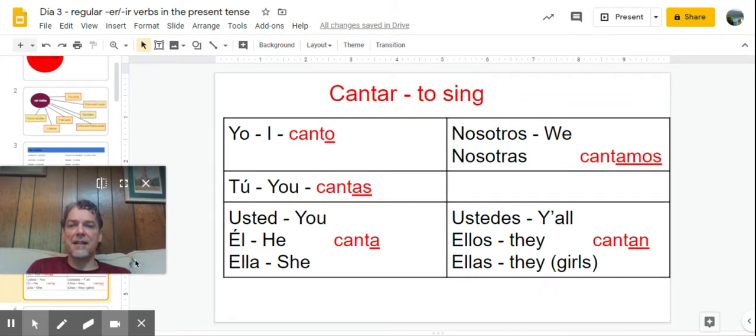So looking at the ending of AR, just a quick review. If I say I am doing something, it's an AR verb that I'm using. The ending is going to be O. Yo canto, I sing. Tú cantas. Ending is AS. Usted, él, and ella. All three of those, even though usted is you, él is he, and ella is she, any of those subjects are going to use the same ending on the verb, which is an A. For nosotros or nosotras, the ending on the verb is going to be AMOS. For ustedes, y'all, ellos, or ellas, they, the ending is going to be AN.